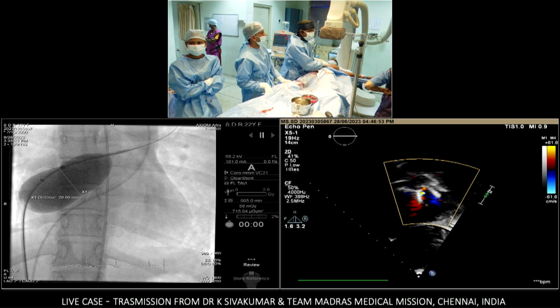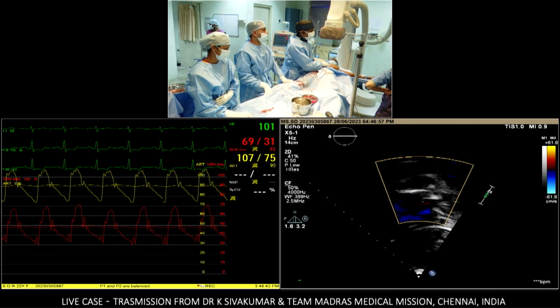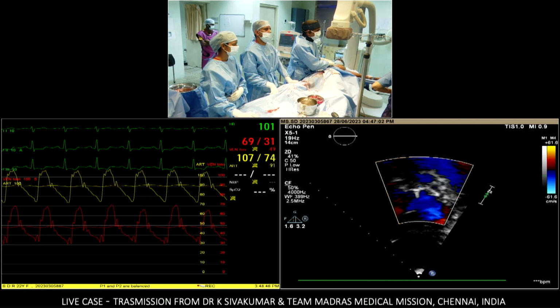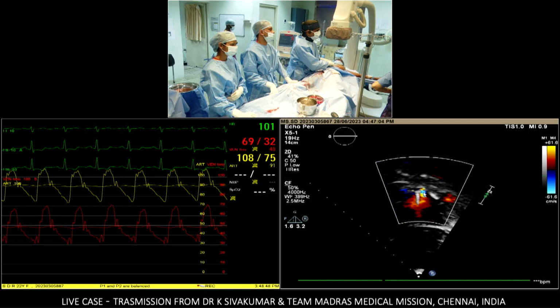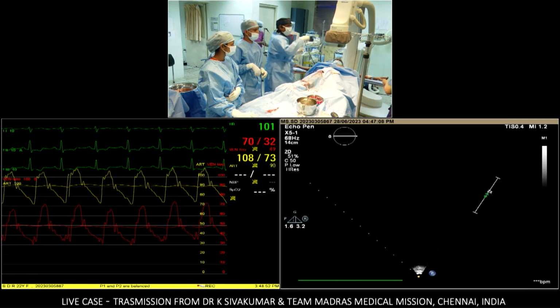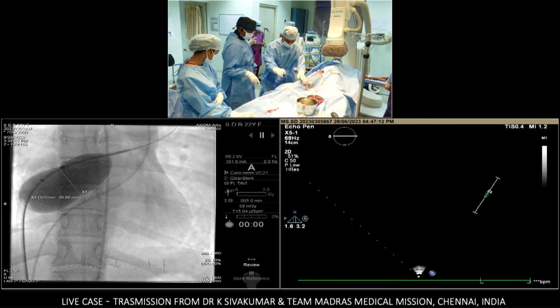So now we are able to see by transthoracic echocardiogram the flow through this fenestration, which is going through and through, and that's the device. I will also show now this fenestration by fluoroscopy. Come to RAO caudal. Get ready to release, Vishnu. No, just give me some space.